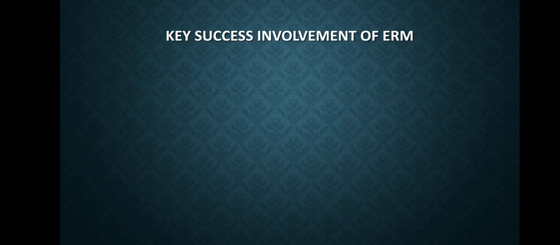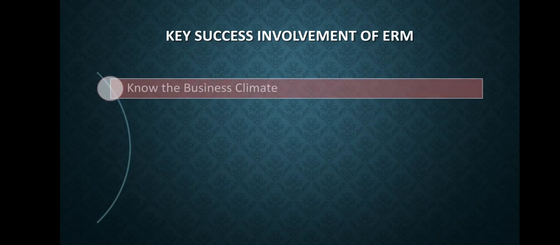The components of successful ERM approaches are: Step 1. Know the business climate. Understand which business factors have the ability to impact operations, cost, and potential compliance concerns. Benchmark both inside and outside the organization and possibly even outside the industry.